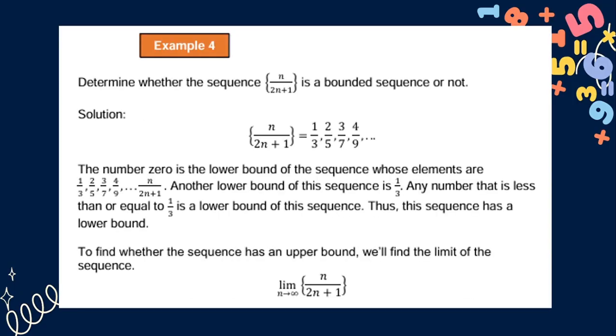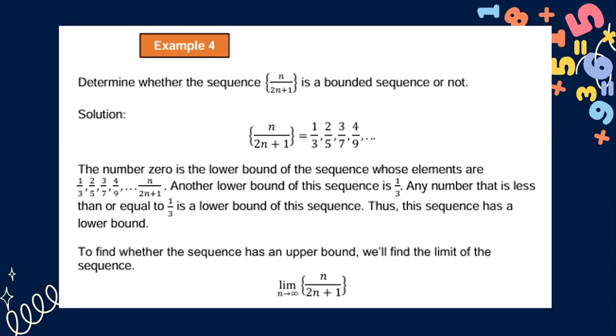The next example, example 4, we need to determine whether the sequence n over 2n plus 1 is a bounded sequence or not. So we have a_n equals n over 2n plus 1. So again, we will substitute n with 1, 2, 3, and 4, and so on. So we will have 1/3, 2/5, 3 over 7, and 4 over 9, and so on.